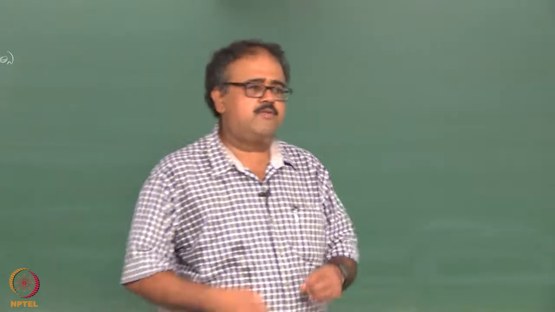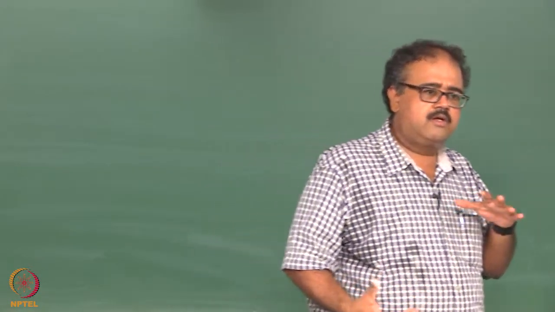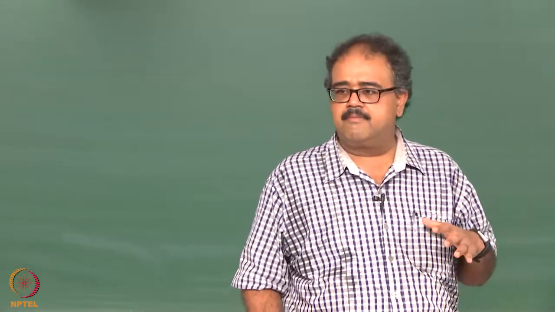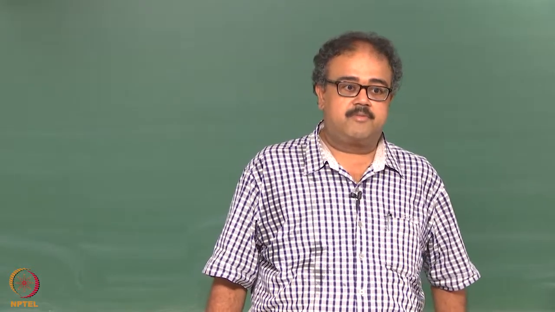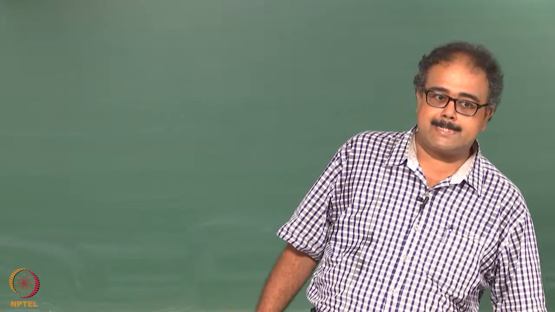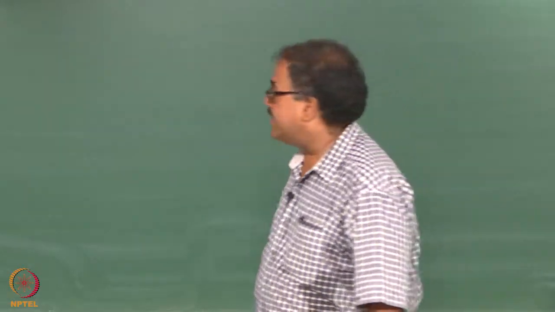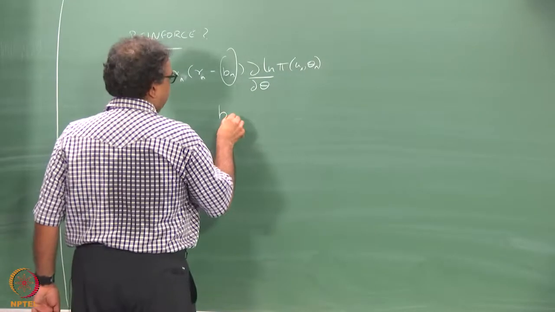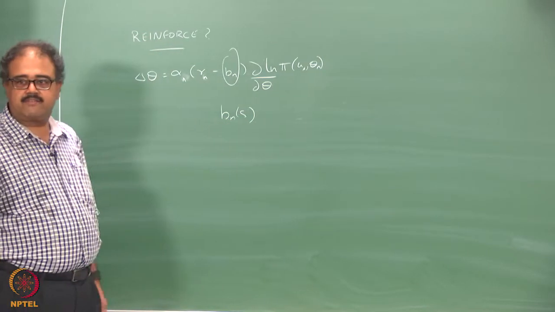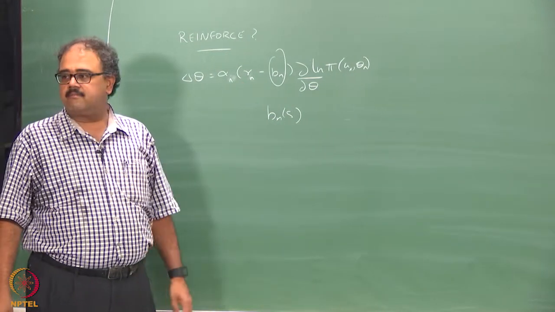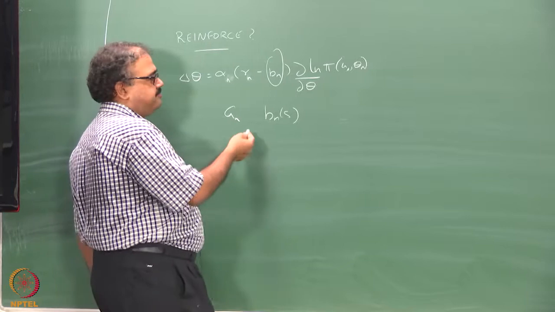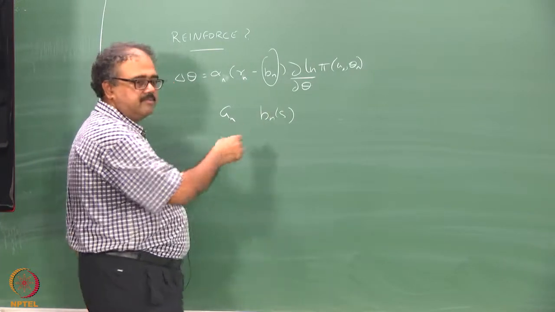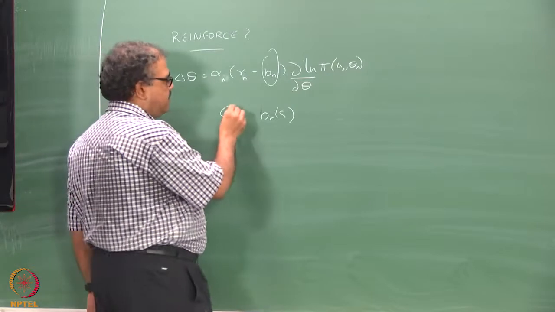Suppose I want to extend this idea of a reinforcement baseline to the full RL problem. So how will I do it? Make it a function of the state, right? Instead of having it as Bn, I will probably make it Bn of S. And what will Rn become? The return from that state, right? So it has to become the return starting from S.